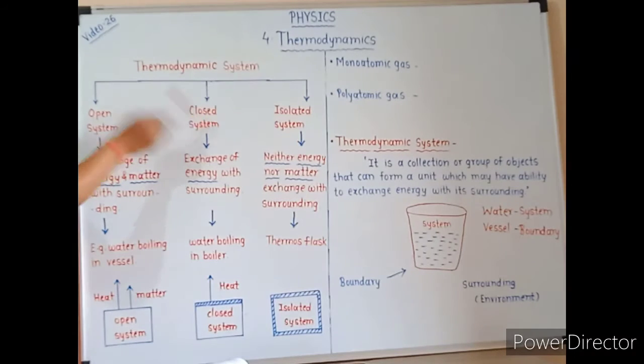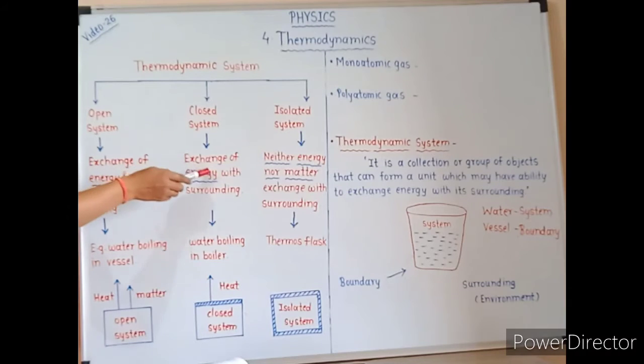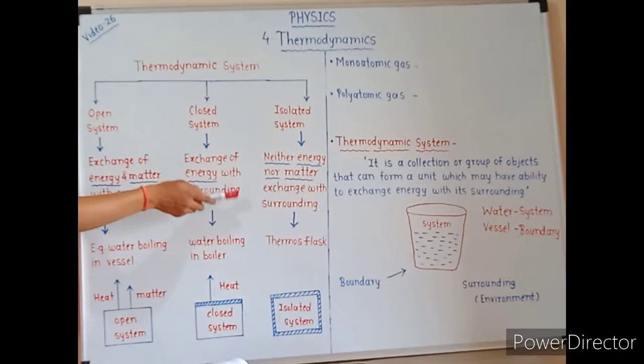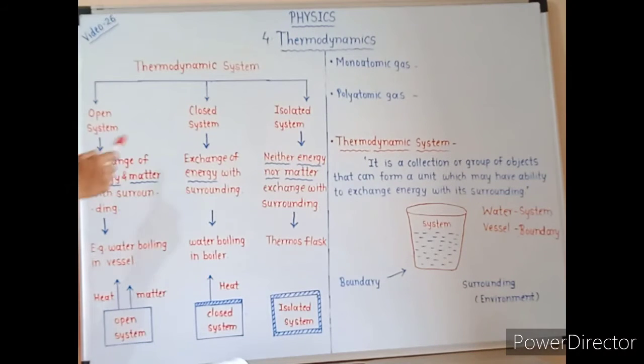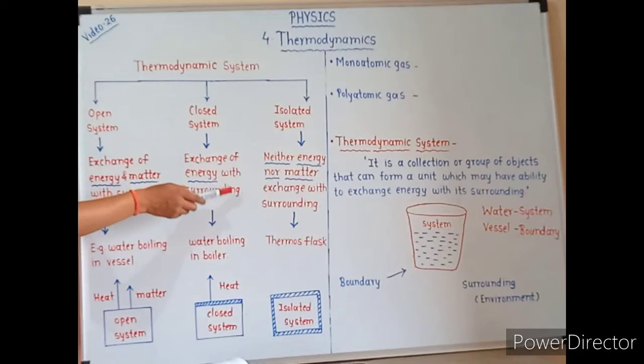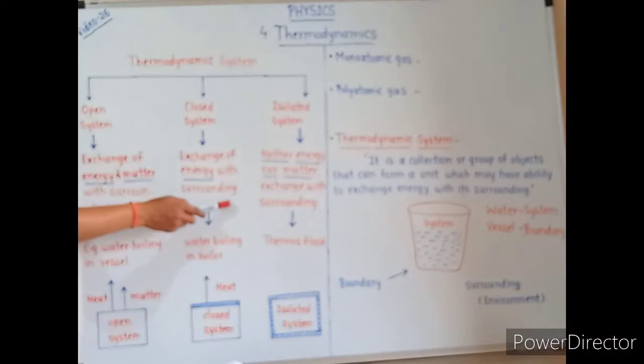Now the second type is closed system. Closed system is the system in which there is exchange of energy only with the surrounding. It does not allow the transfer of matter to the surrounding. Now the example is water boiling in the boiler. So here water is the system, and the boiler is the system's boundary.